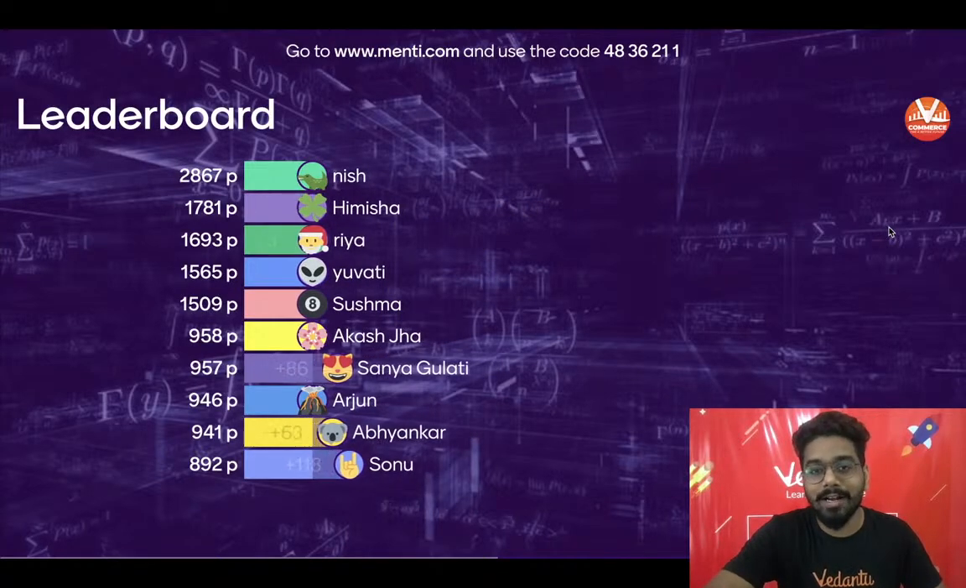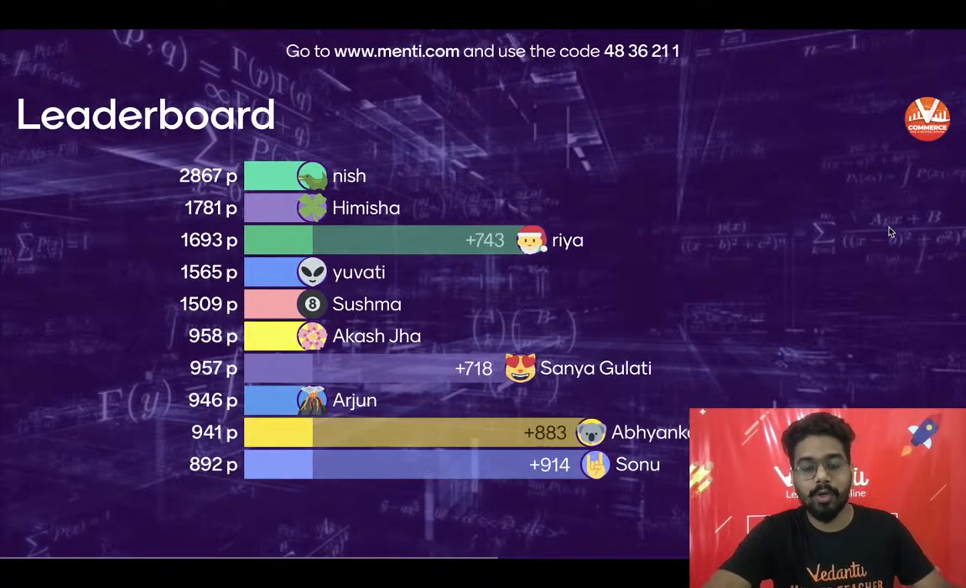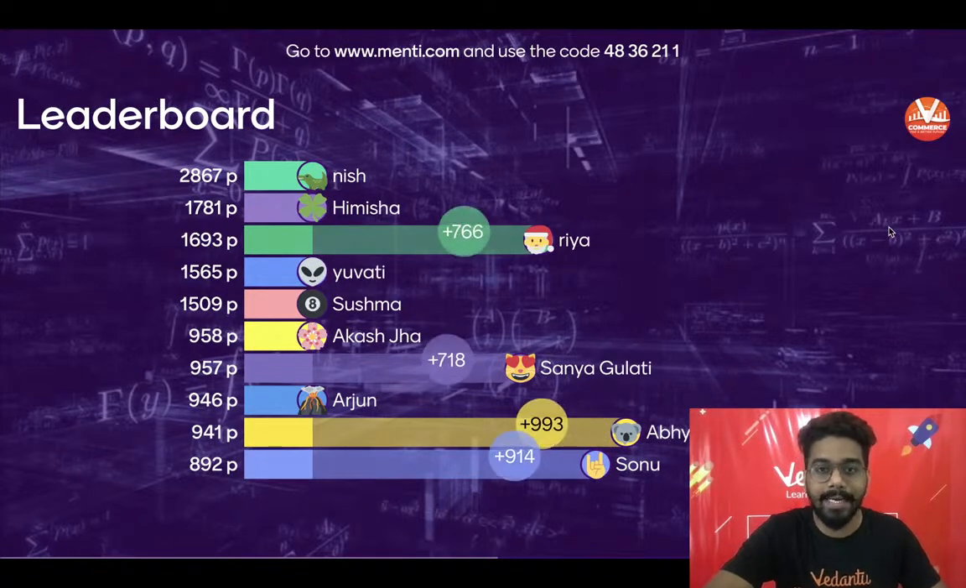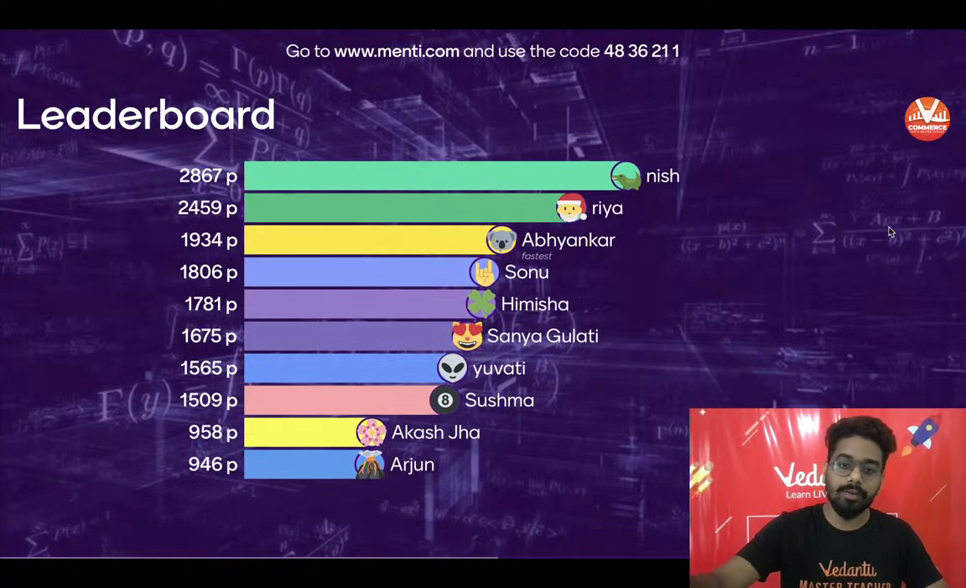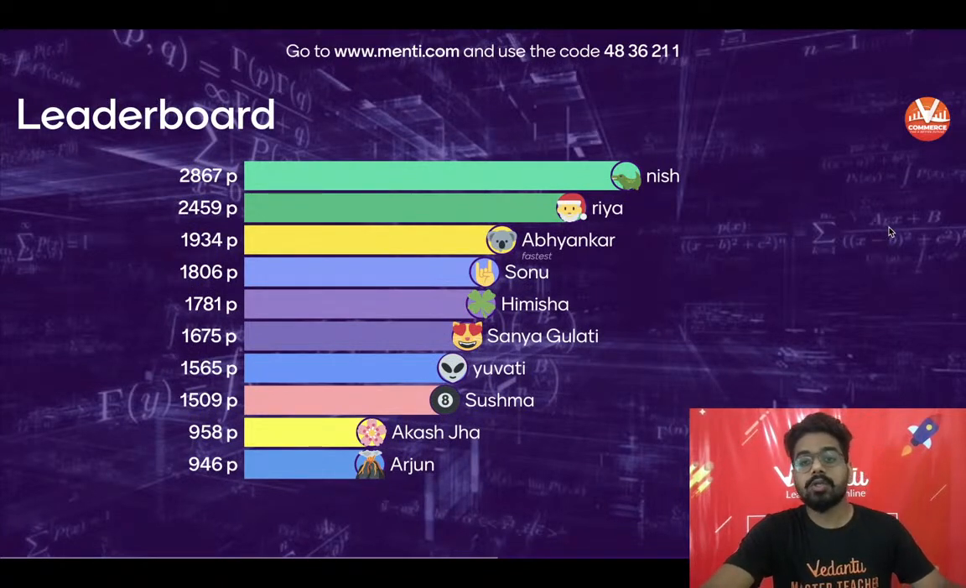Subhashini, I am the faculty of the mathematics, so I do not know who will take it, but I think Neha ma'am or Sheetal ma'am will take care of it, or Disha ma'am. So now Nish is at the, who is Nish in the chat section? May I know? Because Nish is maintaining the position at the top, Riya second, Avyankar third, Sonu fourth, Himisha fifth, Sanya sixth, Yuvati seventh, Sushma, Akash and Arjun.